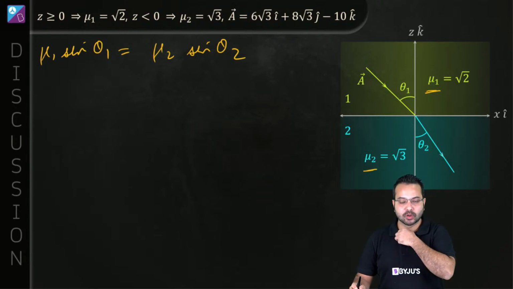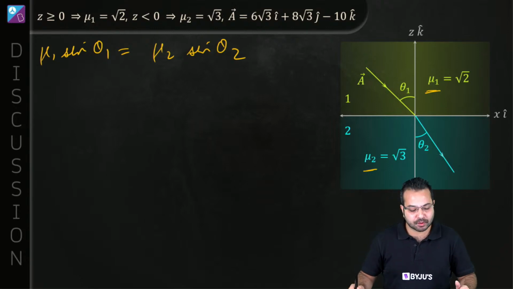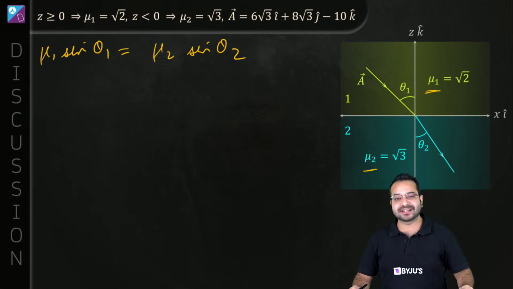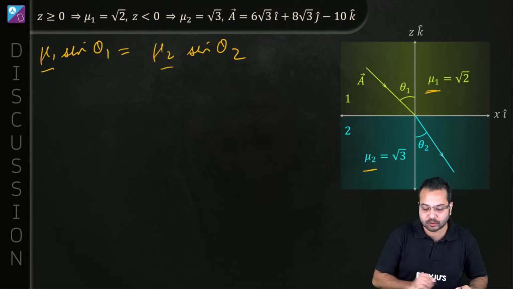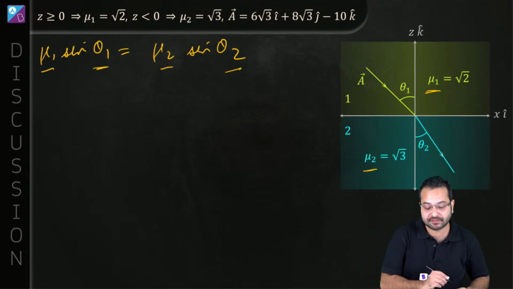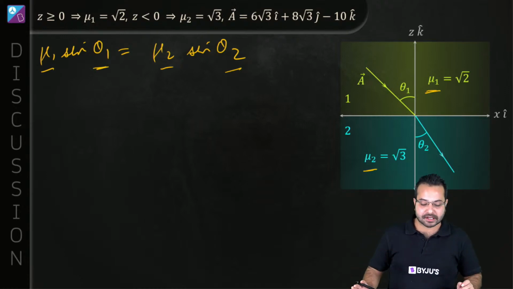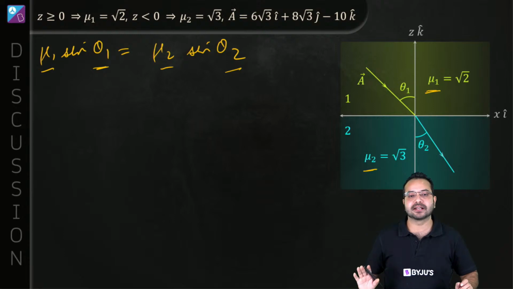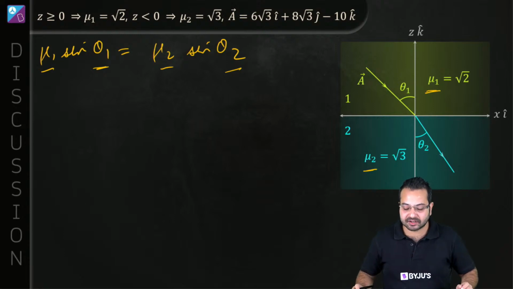Okay, cool, perfect. So we have Snell's law over here: mu1 sine theta 1 is equal to mu2 sine theta 2. Is that correct? What are the things that we know? We know mu1, we know mu2. What do we have to find out? We have to find out theta 2. So what is it that we need to find out? We need to find out theta 1. If we find out theta 1, then our job is done. How do we find theta 1?